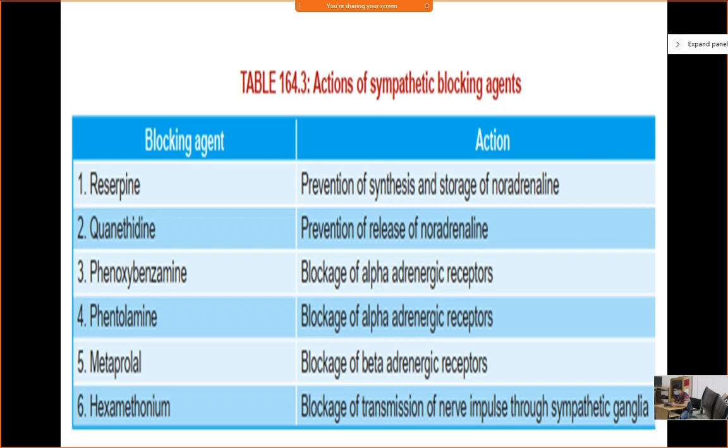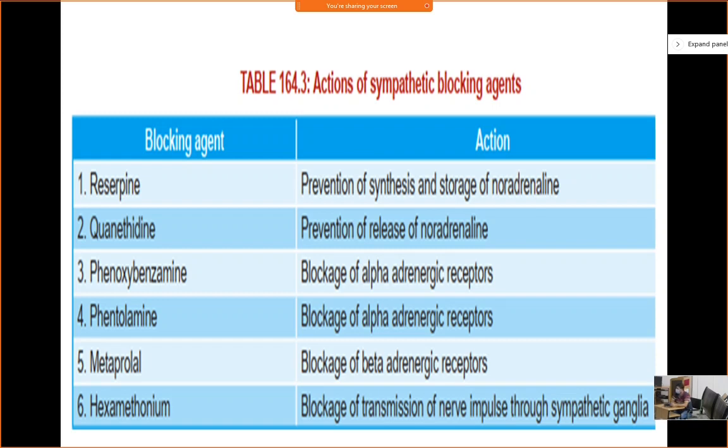We have beta receptors. So if it blocks the beta receptor, what will be the effect? Your heart rate will decrease, your force of contraction will decrease, so blood pressure will decrease. Is it? So this is the basic mechanism of metoprolol to reduce your blood pressure.